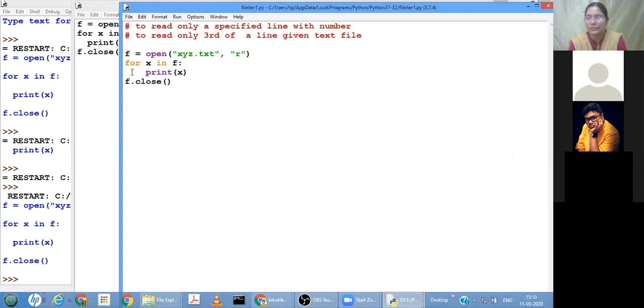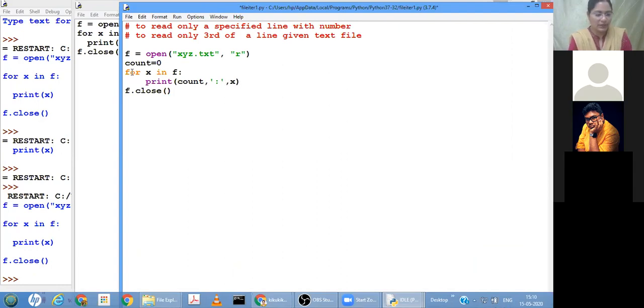But all lines we don't want. We want only the third line. That is the reason I am taking a count equal to 0. So here, along with the count, I am displaying the first line, second line, like that. So comma x.